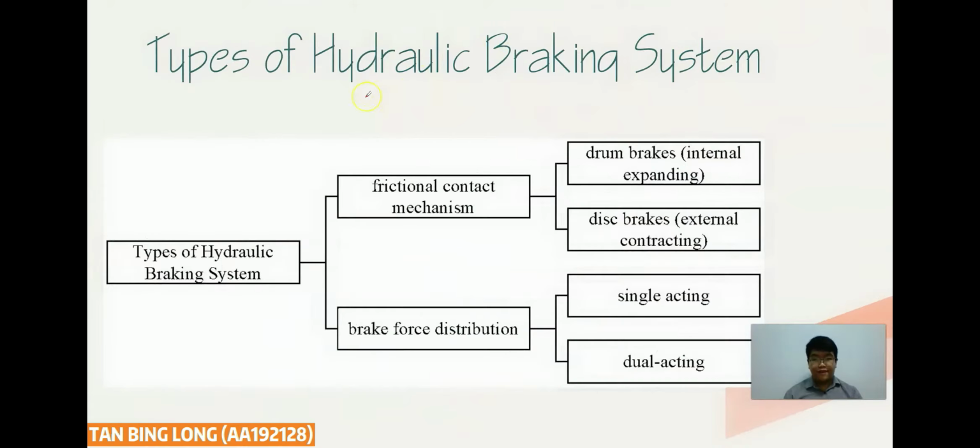First of all, let's look at the types of hydraulic braking system. Hydraulic braking systems can be classified based on two bases, which are the frictional contact mechanism and the brake force distribution. The frictional contact mechanism can be divided into two types of hydraulic brake, which are drum brake and disc brake. The drum brake we can call the internal expanding hydraulic brake, while the disc brake we can also call the external contracting hydraulic brake.